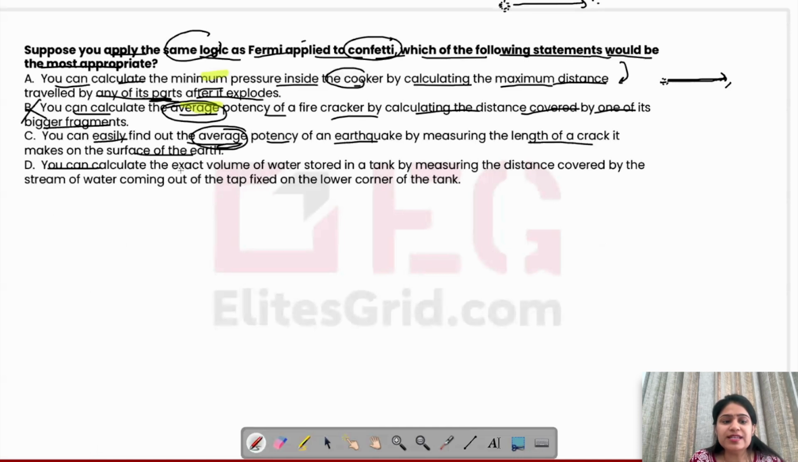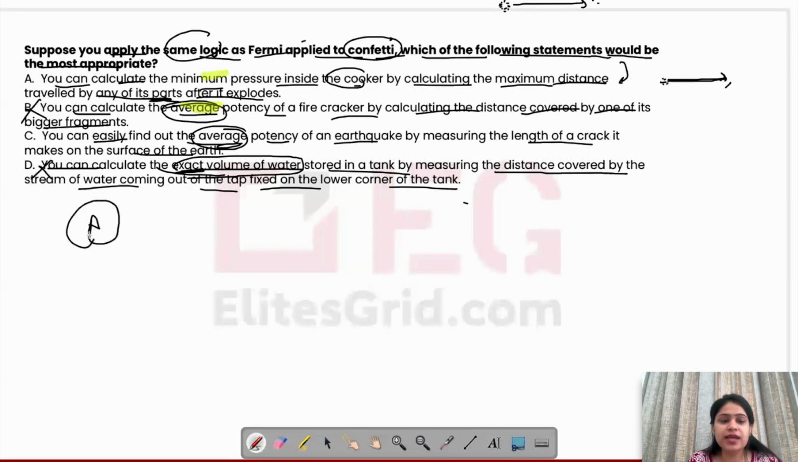D: You can calculate the exact volume of water stored in a tank by measuring the distance covered by the stream of water coming out of the tap fixed on the lower corner of the tank. Now, the issue with this option is exact volume of water नहीं. पूरे passage में हमने कहीं नहीं पढ़ा that you have to calculate the exact values. We are talking about estimations, that estimations can also be a good way to know something when you can't really measure the exact quantity. So exact thing की बात हम लोग पूरे passage में नहीं कर रहे हैं. So we can eliminate it.